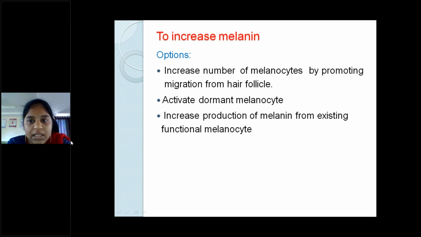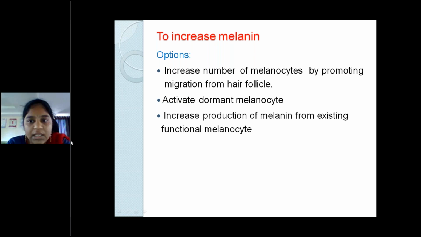So to increase the melanin or melanocytes, the options are by promoting the migration. As I told, the hair follicle is the last to get affected, like the death of the melanocytes occurs later. So we try to migrate the melanocytes from the hair follicle bulb and try to increase the number of melanocytes in the vitiligo patch, and activate the dormant melanocytes which are already present but non-functional, or increase the production from the existing functional melanocytes.